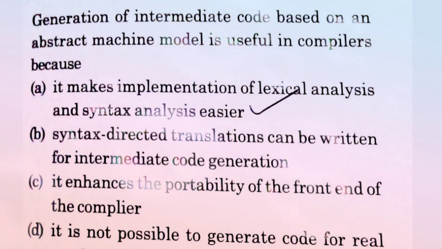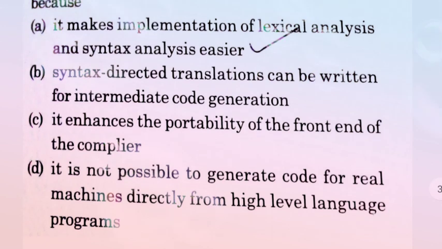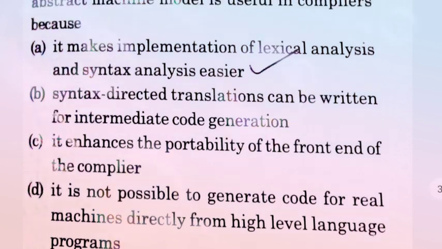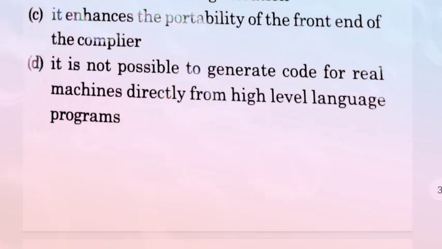Option C, it enhances the portability of the front end of the compiler. Option D, it is not possible to generate code for a real machine directly from a high level program. So the correct answer is option A, it makes implementation of lexical analysis and syntax analysis easier. Okay, now come to the next question.